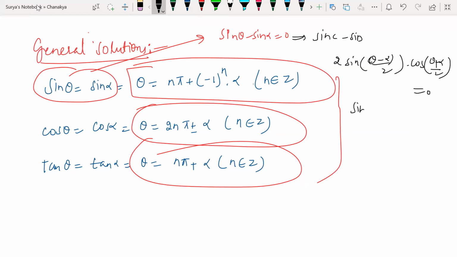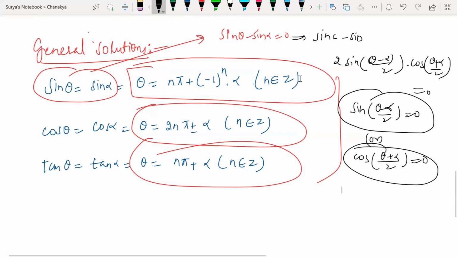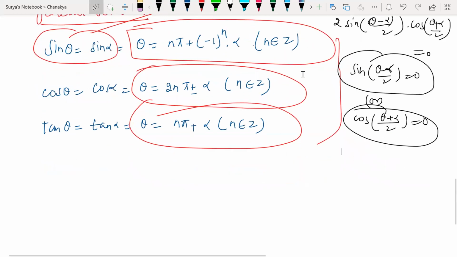Either sin of (theta minus alpha) by 2 is 0, or the cosine factor is 0. Guys, when this sine is going to be 0, at what value? Tell me.